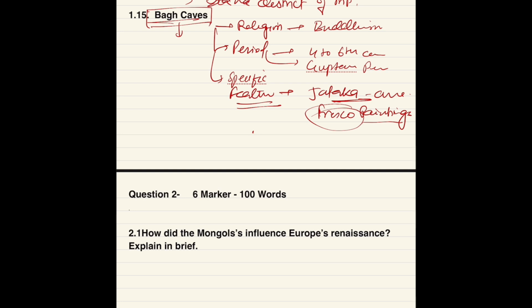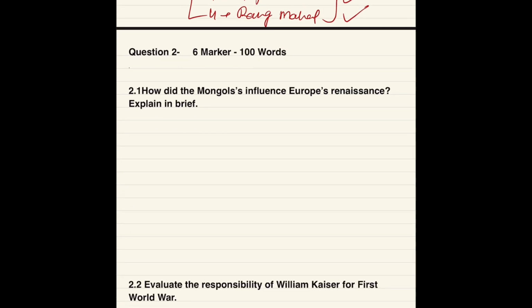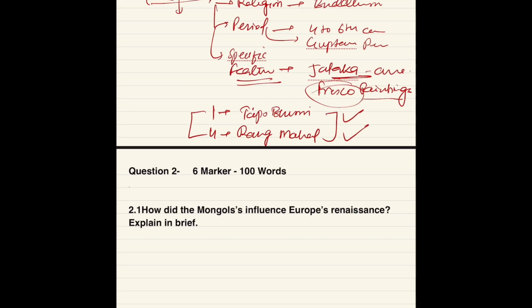Right now I'm not able to recall the information about the second cave, but as far as I remember, cave 1 is Tapobhumi, and cave 4 is Rang Mahal. These two are right. If you write these points, which are I think 20 words only, then you will definitely get 3 out of 3.